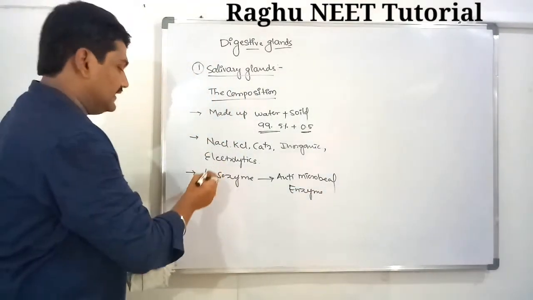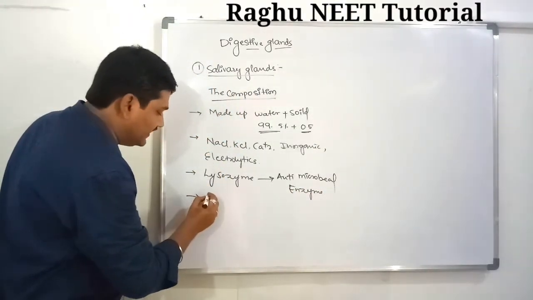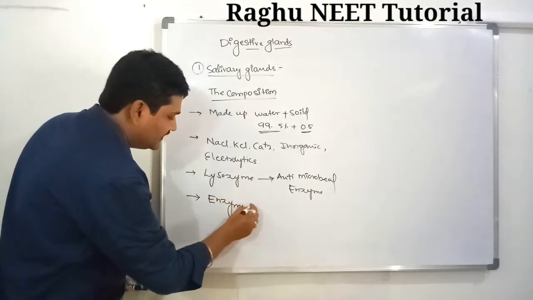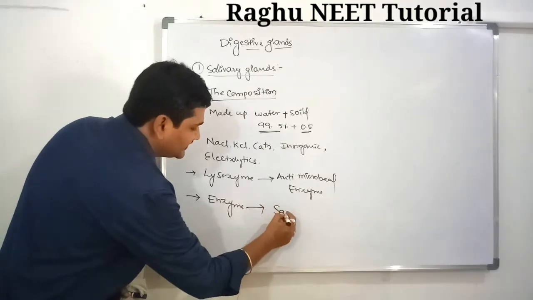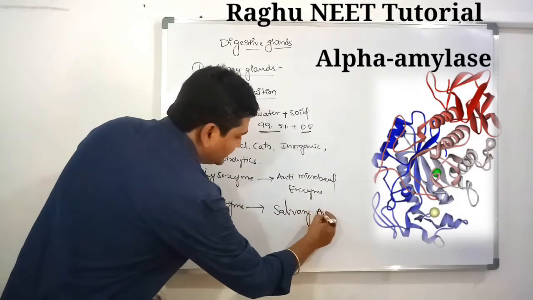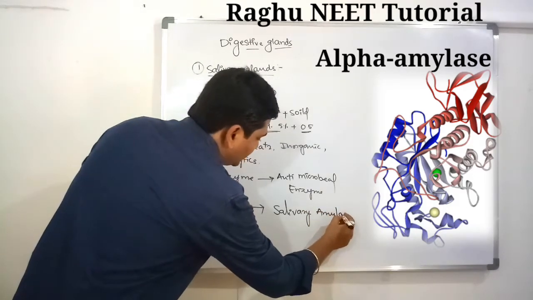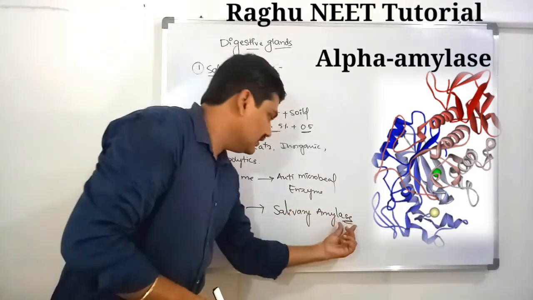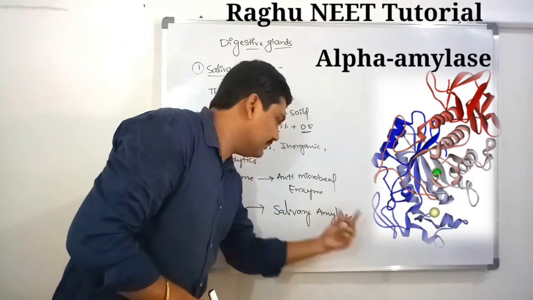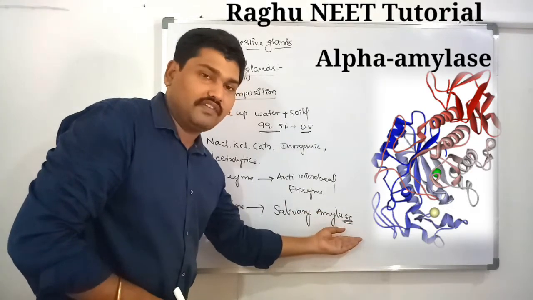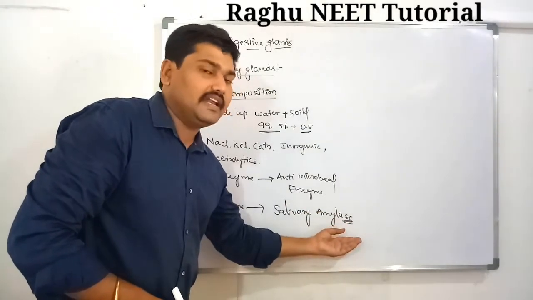Next, saliva contains an enzyme known as salivary amylase. Names ending with ASE indicate an enzyme. It is inactive in form, but when food enters our buccal cavity, it becomes active.